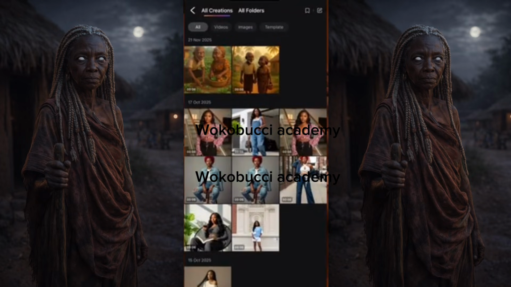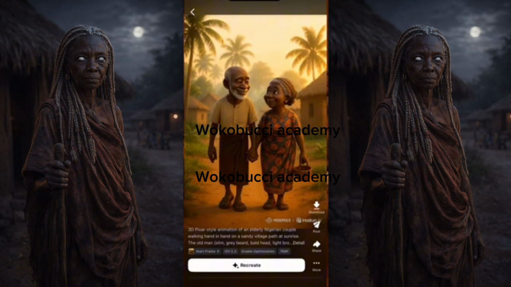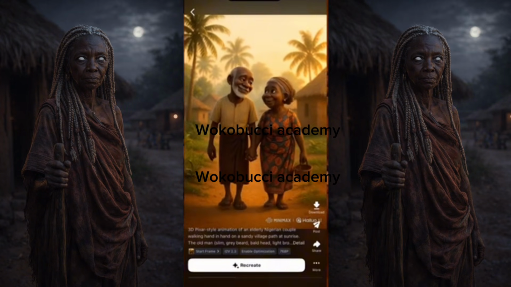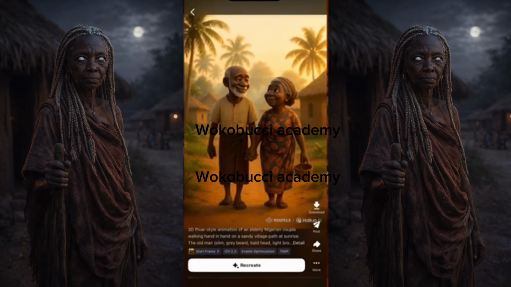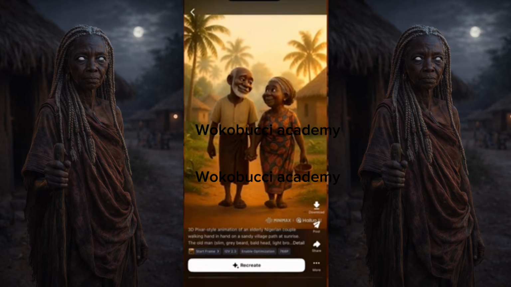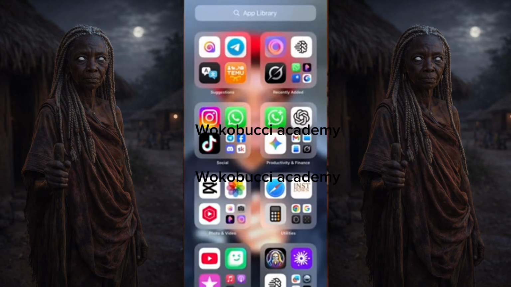I hope I'm not very fast. So this is the first one. Let's see. Oh, perfect. Now let's put our story together. After generating all your images, we put our story together. Okay. So now the finishing part is to put our story together.